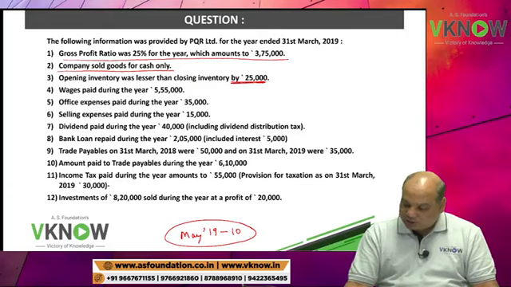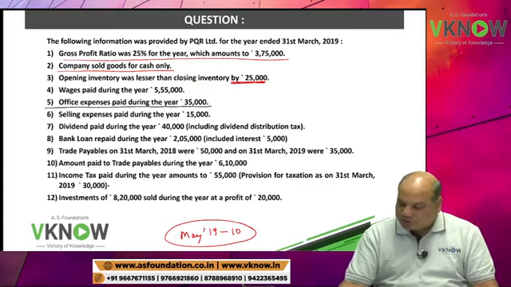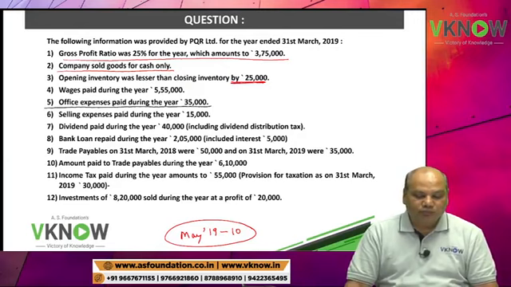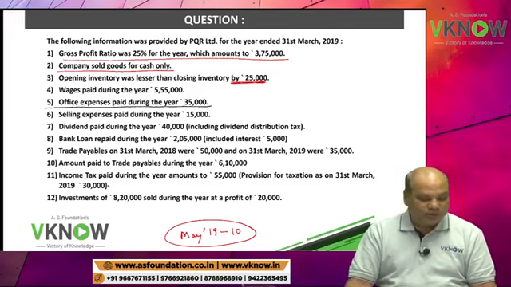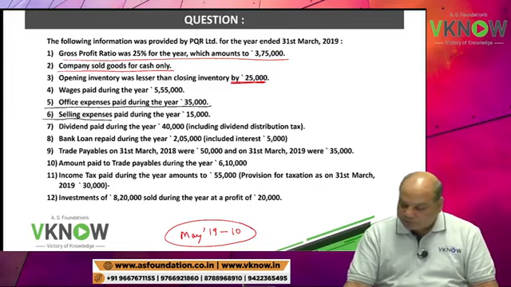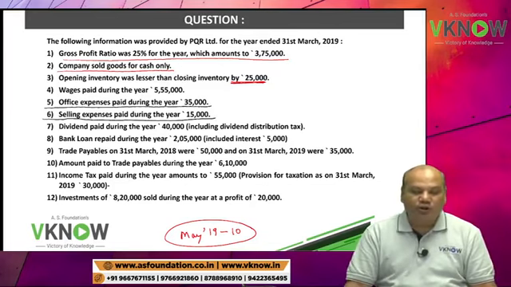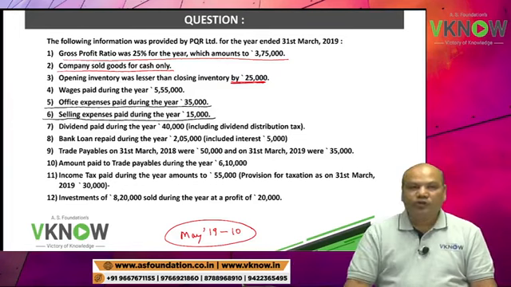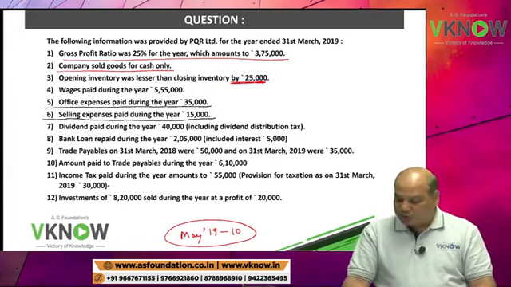Please write down the question. Point 5. Office expenses paid during the year rupees 35,000. Point 6. Selling expenses paid during the year rupees 15,000.